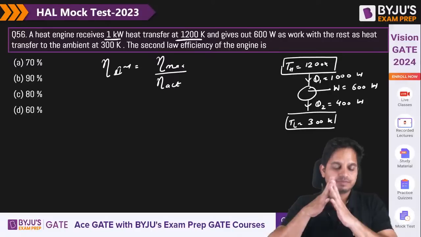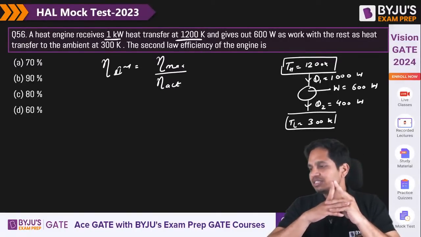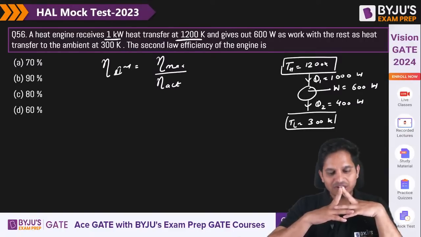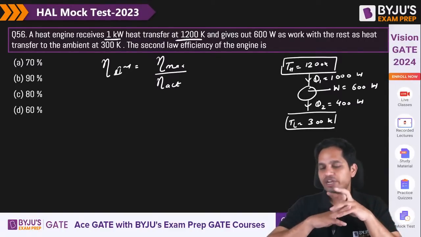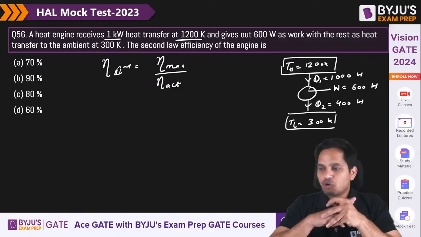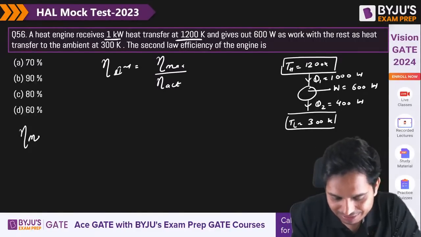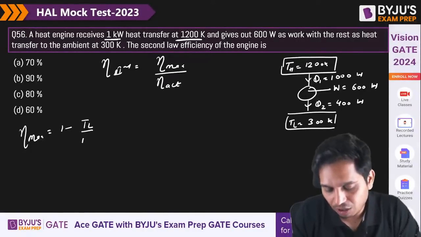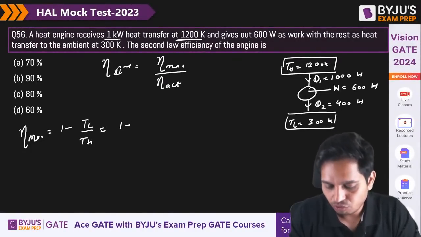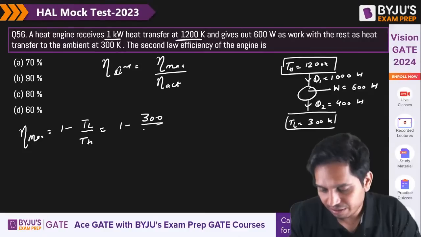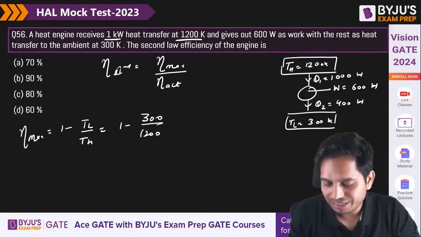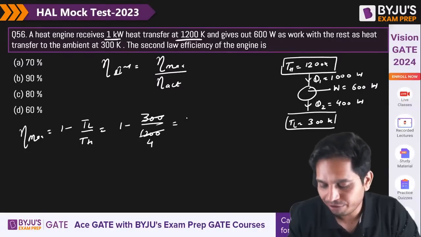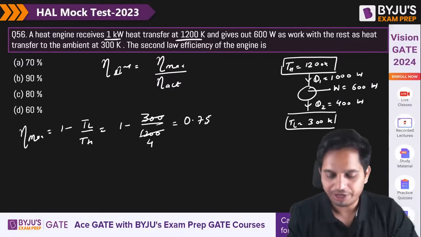No, C is not correct. Just check one more time. So what is maximum efficiency? Maximum efficiency is basically Carnot efficiency, 1 minus T lower by T higher. So 1 minus 300 by 1200. So it is 1 by 4, which is 0.25, so it is 0.75.